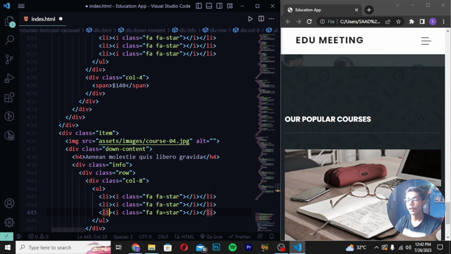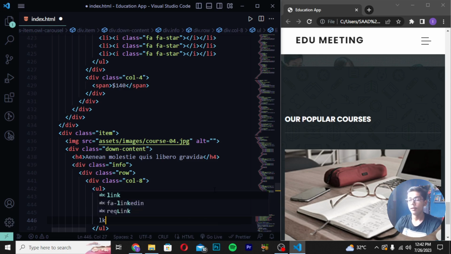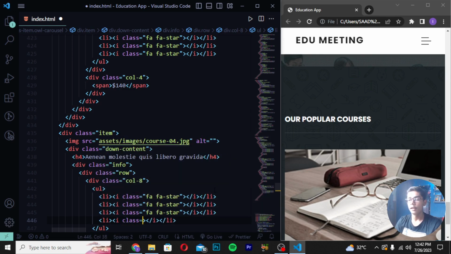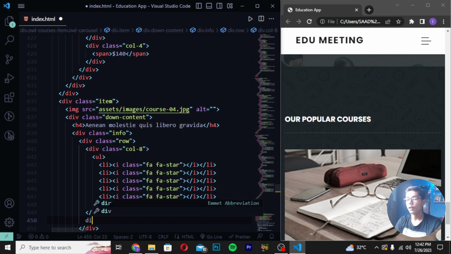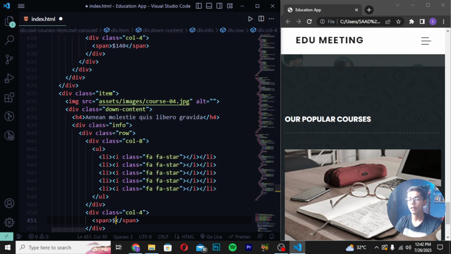So here I will be moving at the top, and then I will be changing this equal to dash. Then you have to create again li i tag class fa star. Then you have to move down li i tag class fa star, save it. Then you have to move down and create here a div class col 4. Right here is span tag, and then you have to write 120.